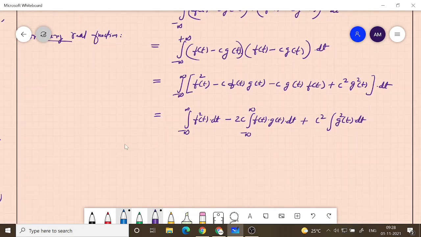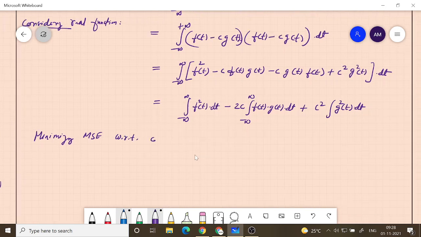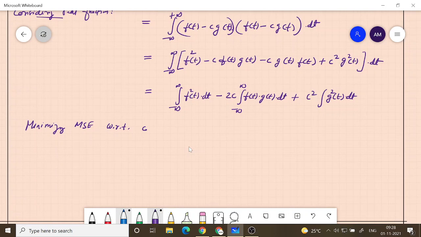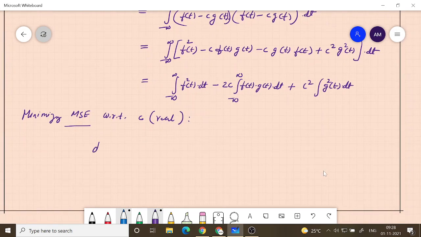Now we want to minimize this MSE with respect to c. Here c is also real. I am assuming c is also real. We will go to complex as a next step. So d by dc of MSE is what?